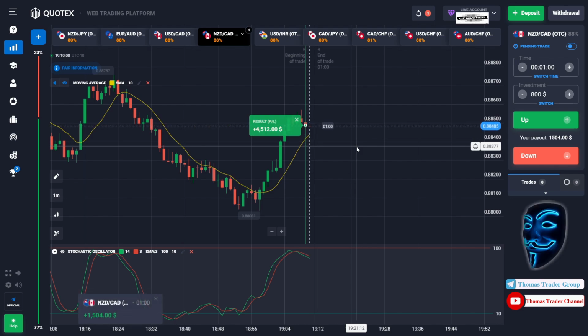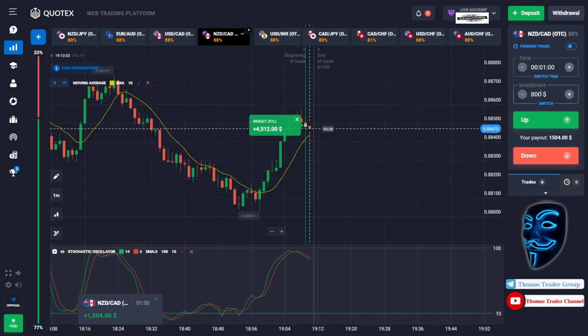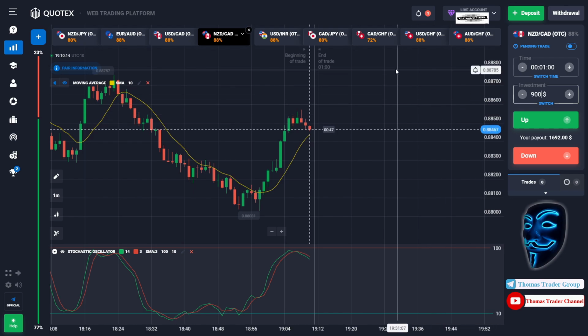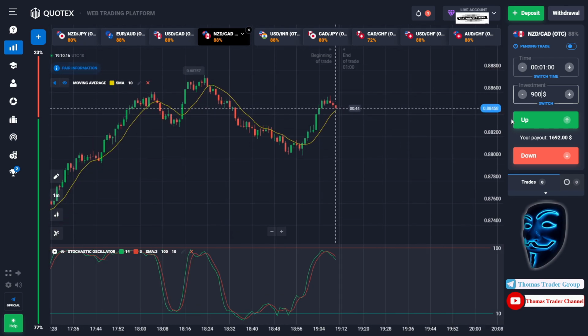We made a right prediction over here. We made a profit of $4,500. Let's divide it into 5. We will open 5 positions of $900 in the next open position. And over here we can open buy for 1 minute.